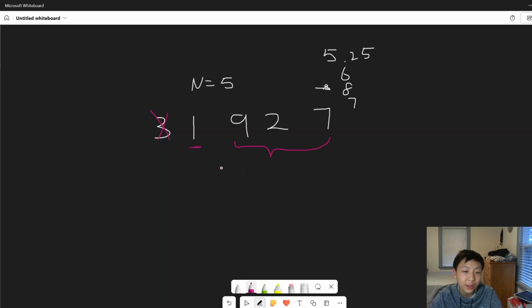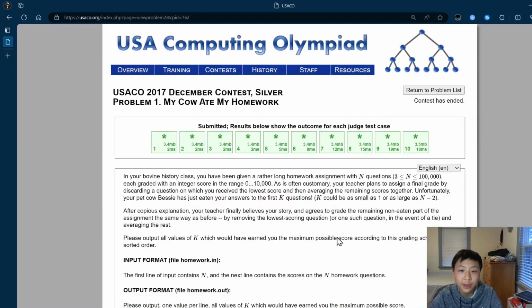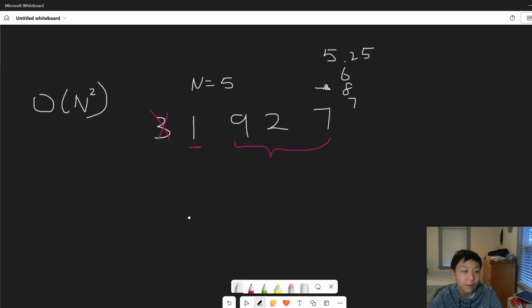And because there are n possible Ks, that's going to have a complexity of O of n squared. And in this case, when n is 10 to the 5th power, O of n squared is not going to work. And so we have to think of something else here.